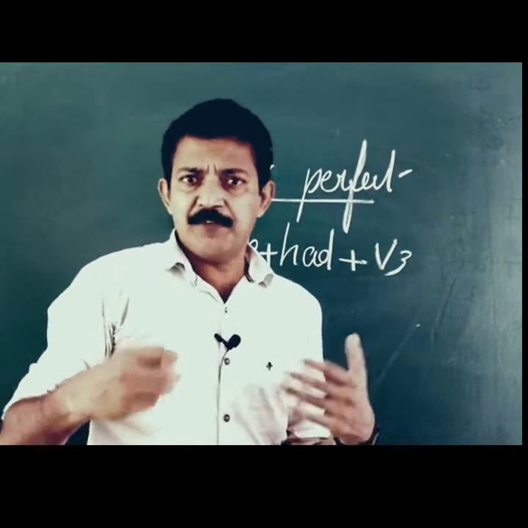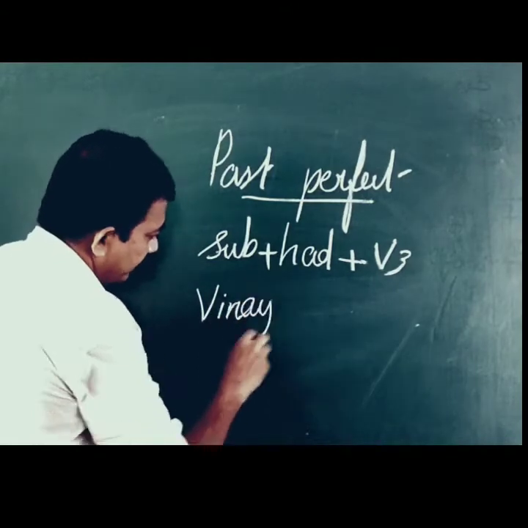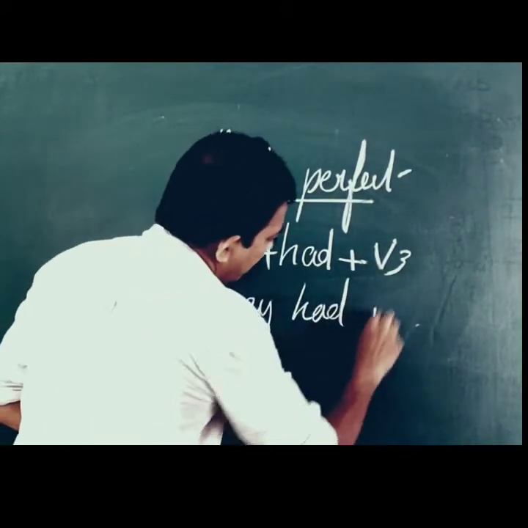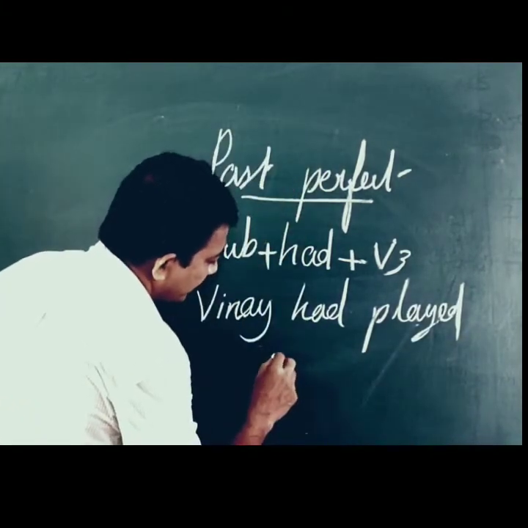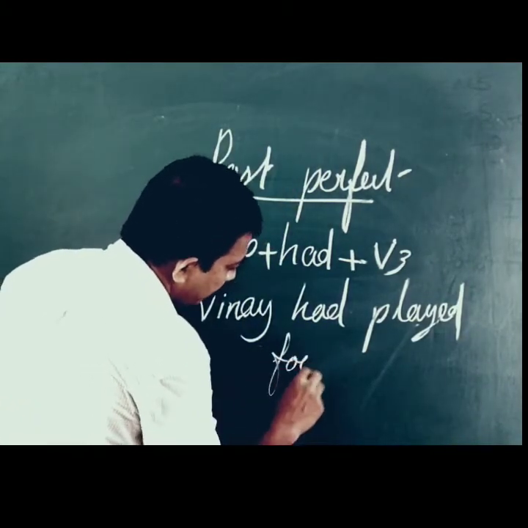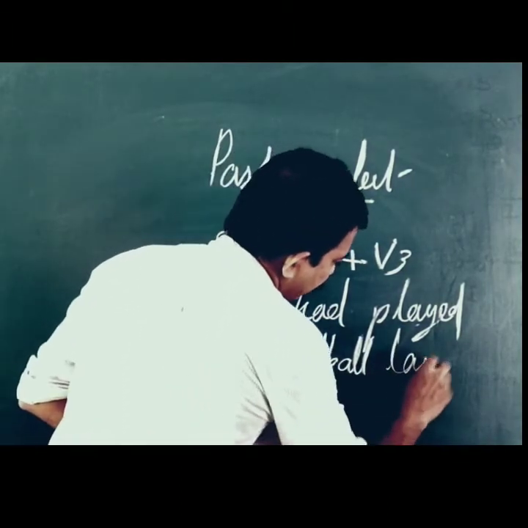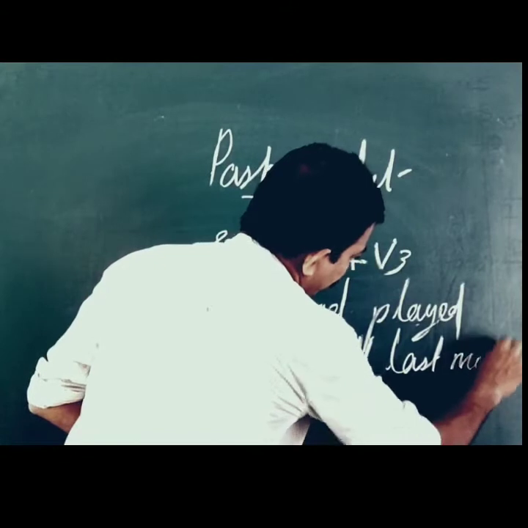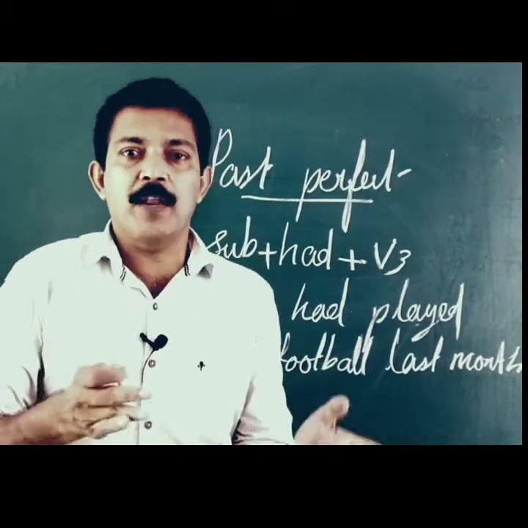The same example if I make: Vinay had played football last month.